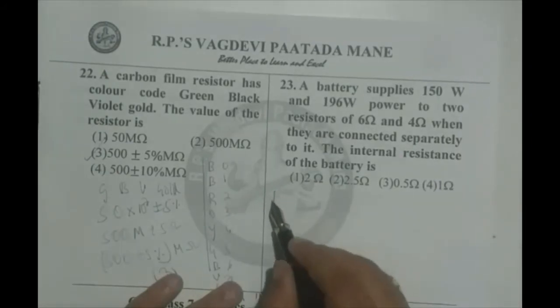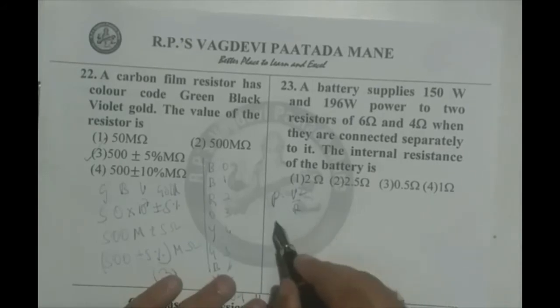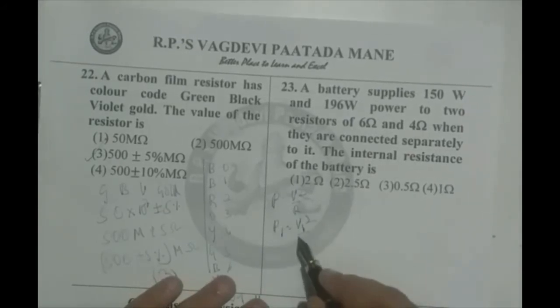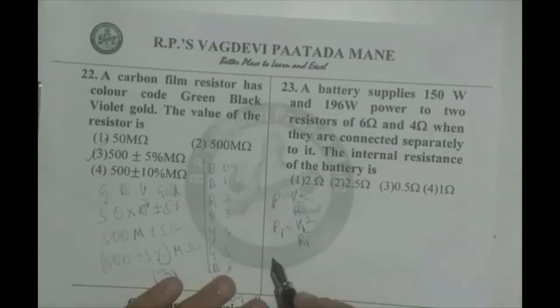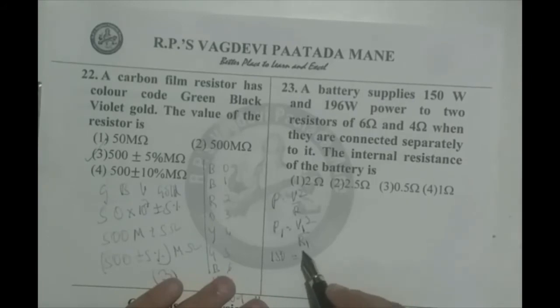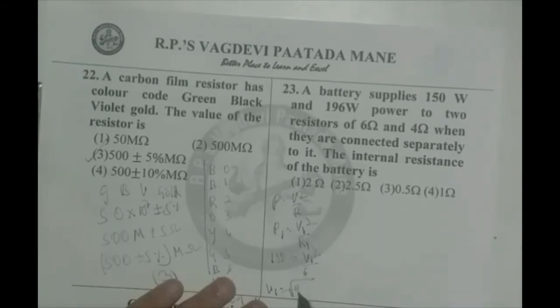For that I use power equals V square by R. Here P1 is V1 square by R1, that is 150 equals V1 square by 6. So V1 is root of 900, which amounts to 30 volts.